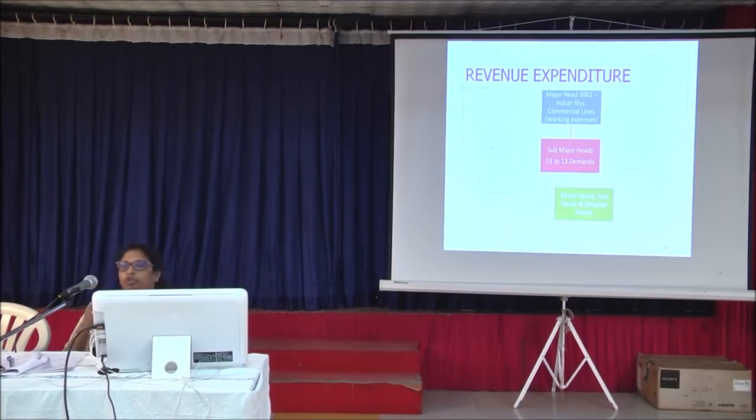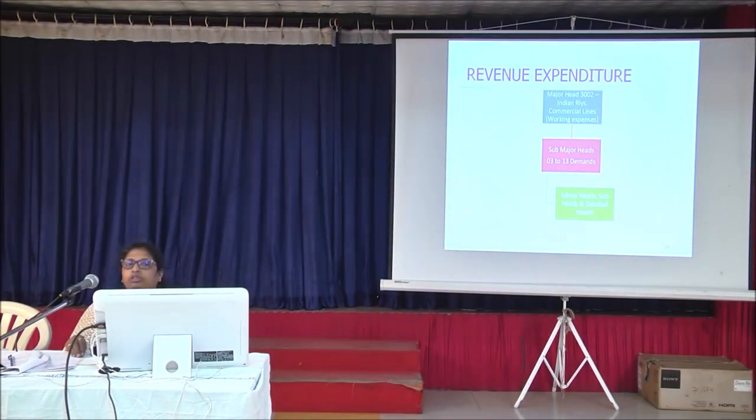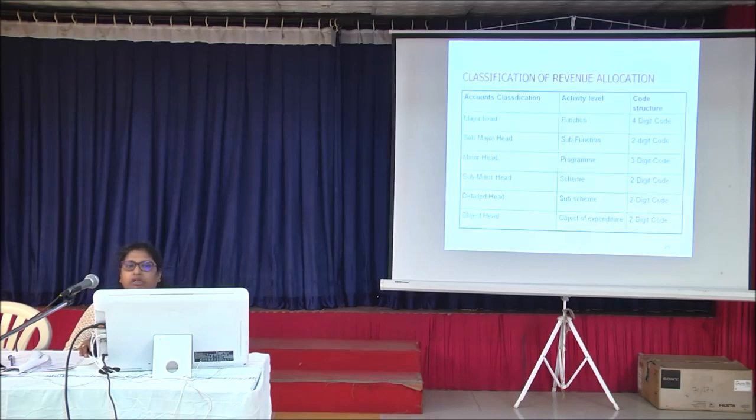So I've shown you the revenue classification. Since the budget is combined, the railway expenditure will be booked to the major head 3002, that is Indian Railway Commercial Lines. Under 3002 there is sub major head demand number 3 to 13, and then it is minor head, subhead and detail head. I'll show you further bifurcation.